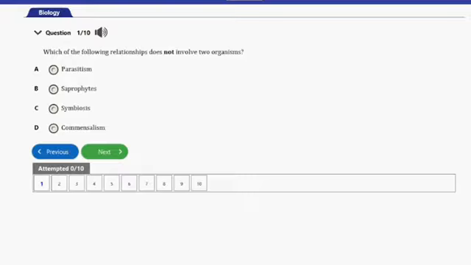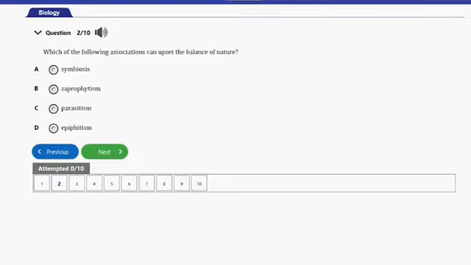It says, which of the following relationships does not involve two organisms? We have A, parasitism, B, saprophytes, C, symbiosis, D, commensalism. So the answer to this question is option B, and that's saprophytes. Let's go ahead and consider the next question. That's question number 2 here.